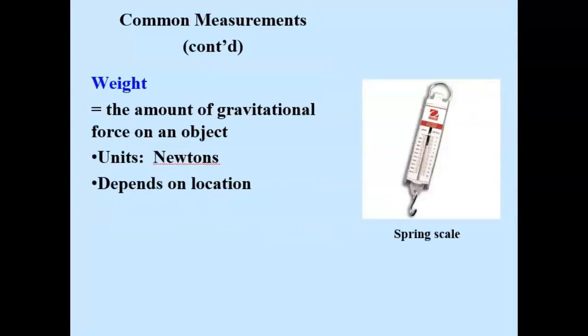Next, let's look at weight. Weight is defined as the amount of gravitational force on an object, and the units are newtons. 1 Newton is approximately the weight of an apple here on Earth, but it depends on location. When we go up to the moon, our weight, the amount of gravitational pull that we have on us, is much less. In fact, our weight is 1/6 on the moon of what it is on the Earth because the moon is such a small object.